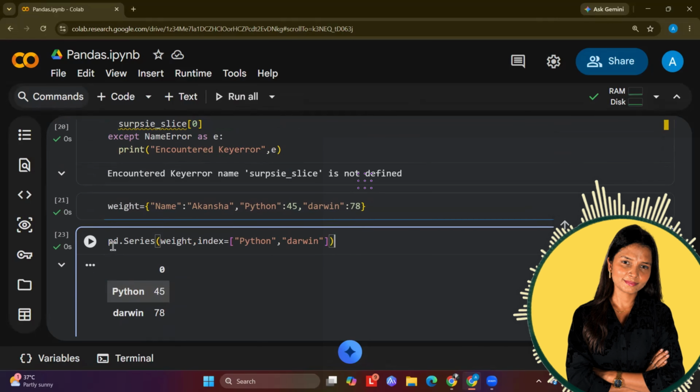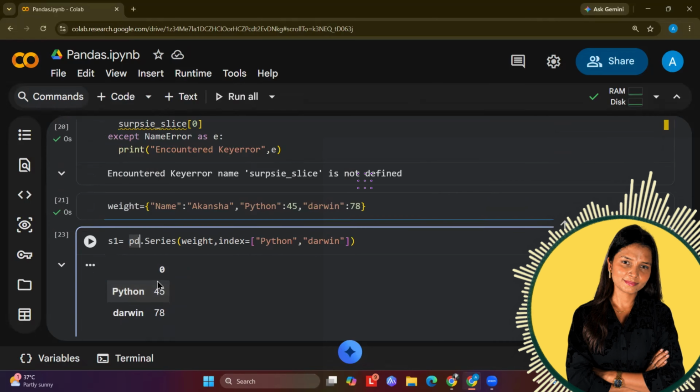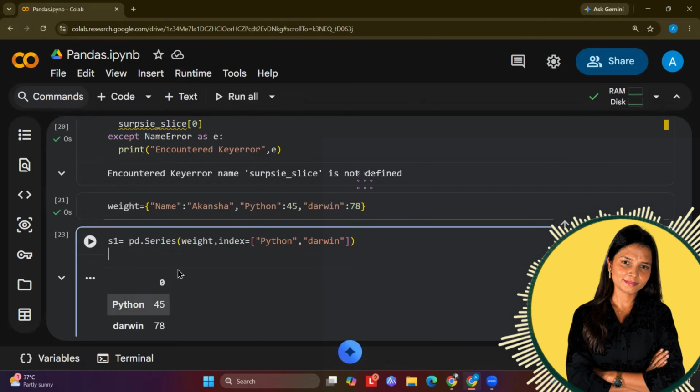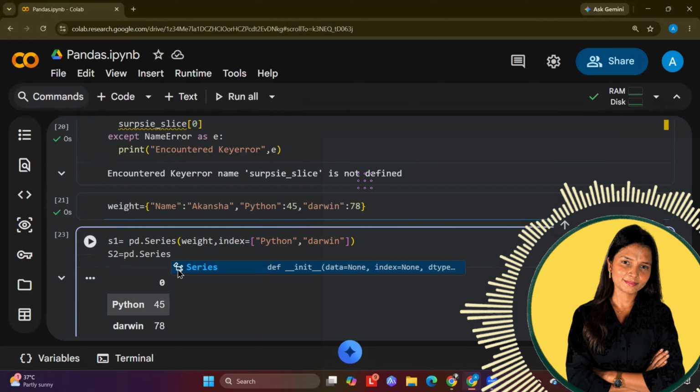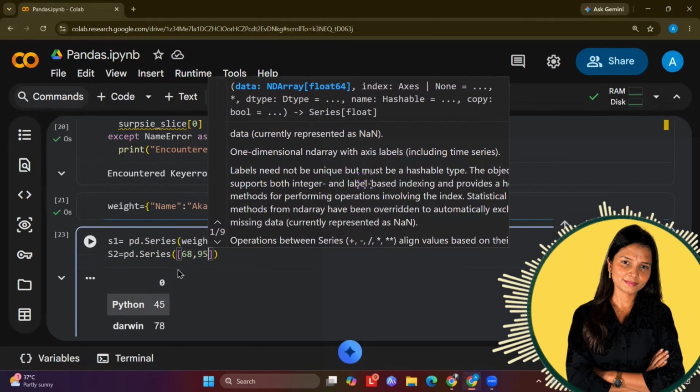So let us store it in some variable. Let's say this is my S1 variable in which I have the series. Okay, now what I will do is create S2, and I am writing pd.Series brackets, and I will use the square bracket and mention some values.